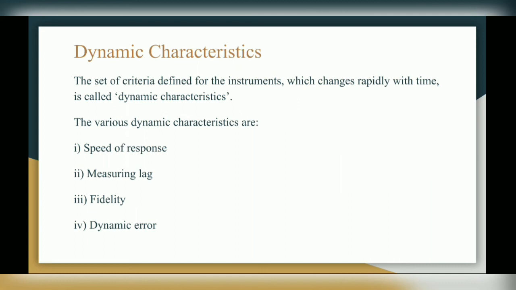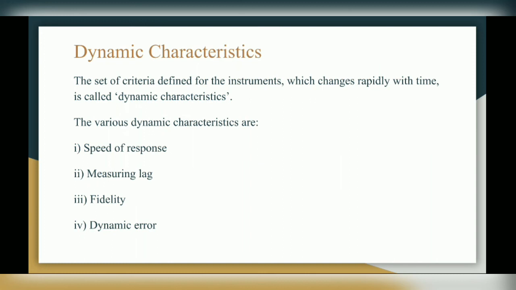Next is dynamic characteristics. The set of criteria defined for the instrument which changes rapidly with time is called dynamic characteristics. So static characteristics are the characteristics which do not vary with time, and dynamic characteristics are the characteristics which rapidly vary with time.